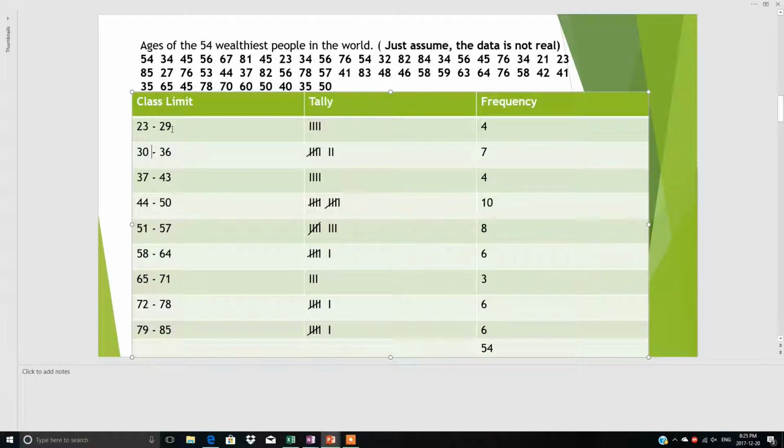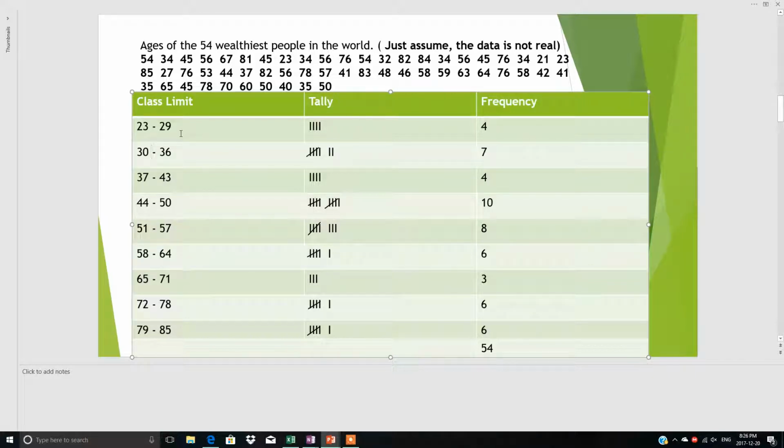There are 7 values in this limit. 7 is here, 7 is here. So the width should be the same. If you are taking 5, you can take 5. It's up to you, or 9 or 6 or whatever. But it is recommended that the width should be an odd number. So see, the width is 7, 7, 7, 7. Why? Because when we make a midpoint, always an integer will come instead of a decimal. But this is not a hard and fast rule.